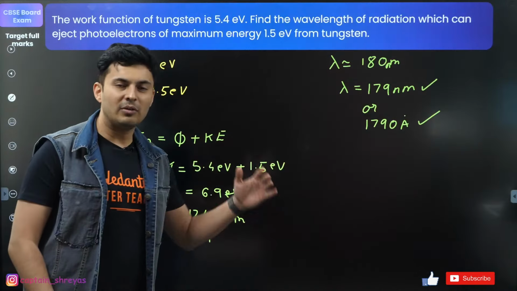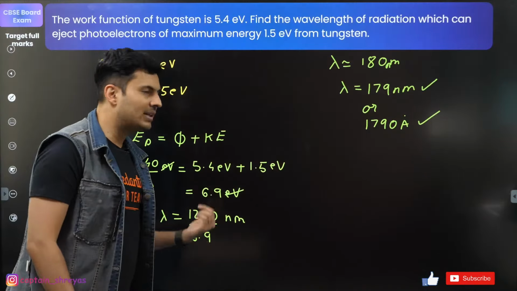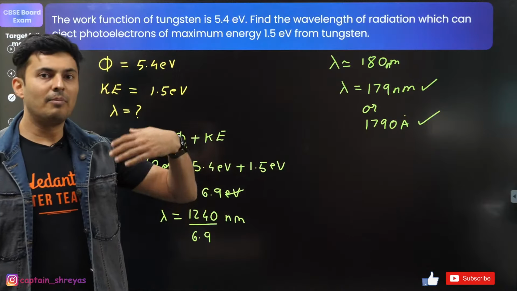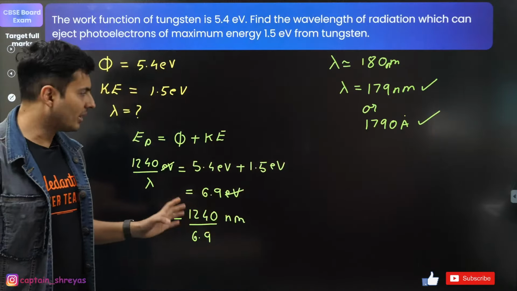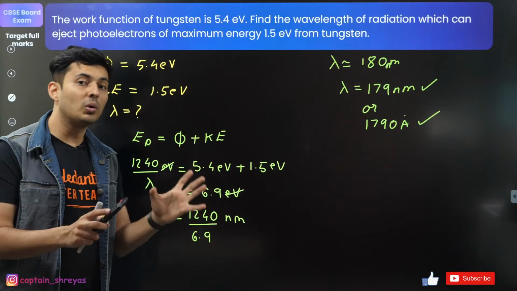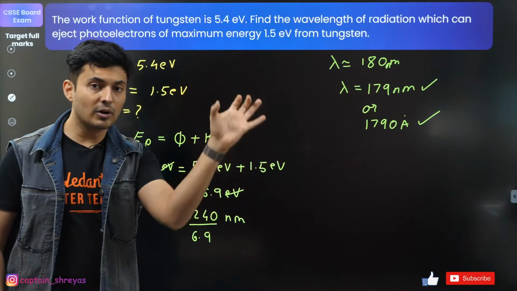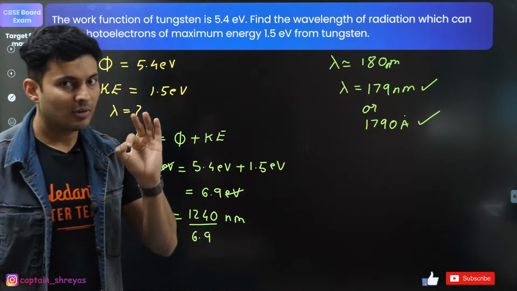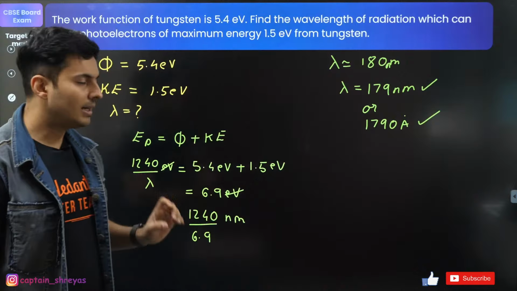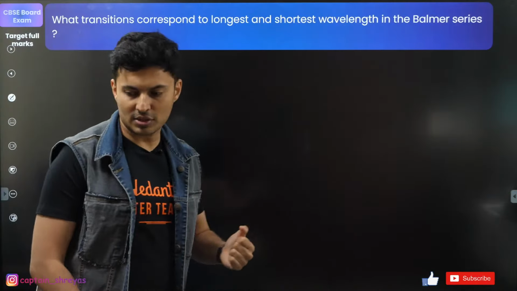Shraddha, that would be okay if it was a JEE Mains exam, but this is a board exam. So they would expect you to give the answers in a better, more accurate way. So please do not convert it into 7. That will be okay just to verify whether your mathematics is correct, or whether your answer is close to what you are expecting. Only to verify it is okay, but for the final answer, please do not write it by dividing it by 7, okay? Don't round off. All right, moving on to the next question.